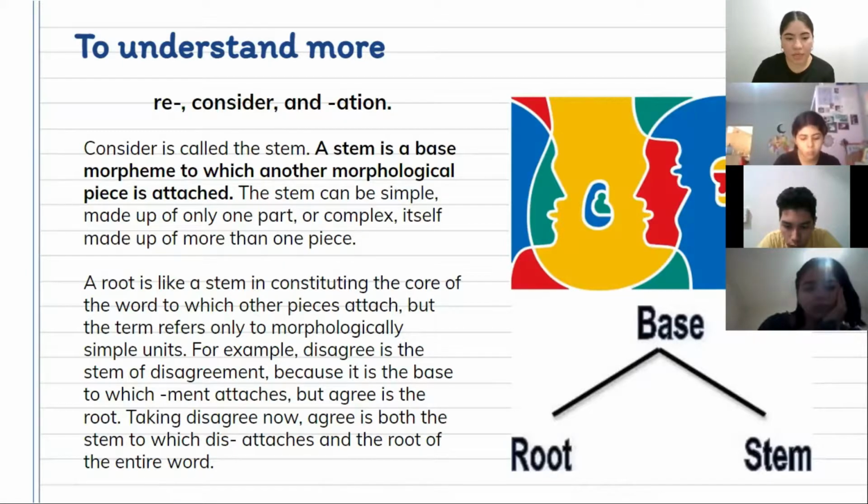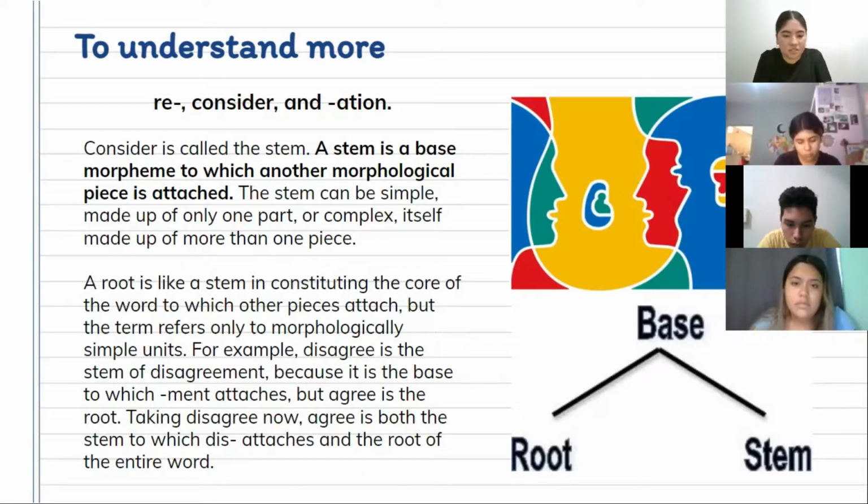For example, disagree is the stem of disagreement because it's the base to which ment attaches. But agree is the root. Taking disagree now, agree is both the stem to which dis attaches and the root of the entire word. To understand more, the stem or the root of disagree is agree because it's the only part that stands alone.